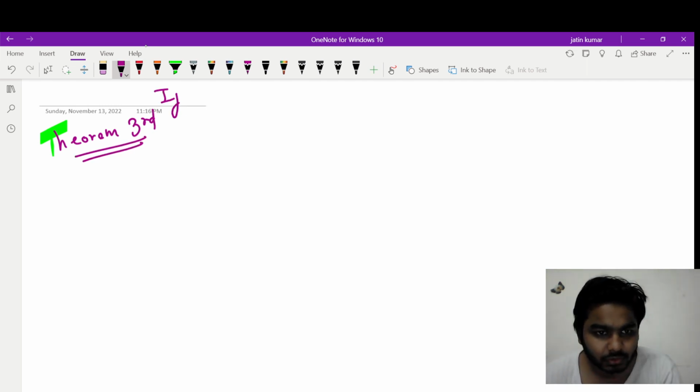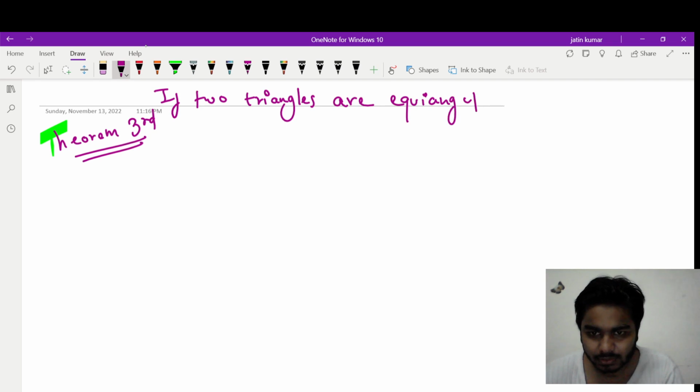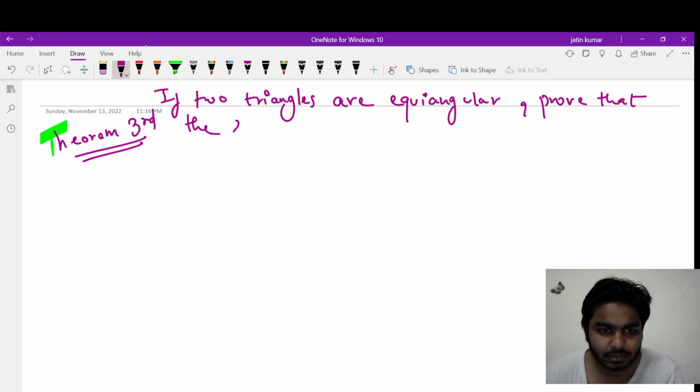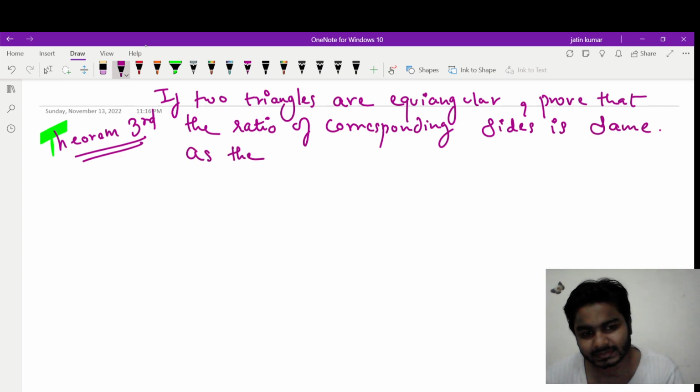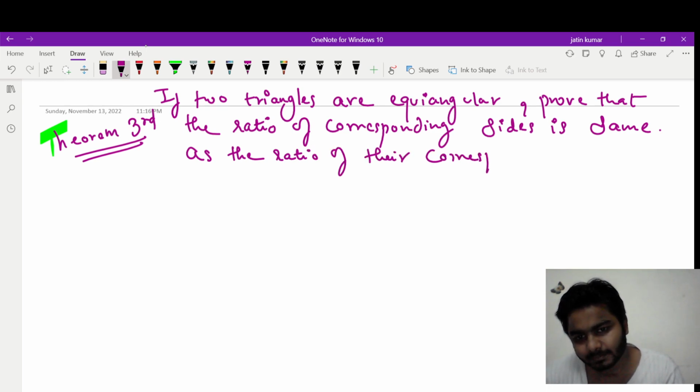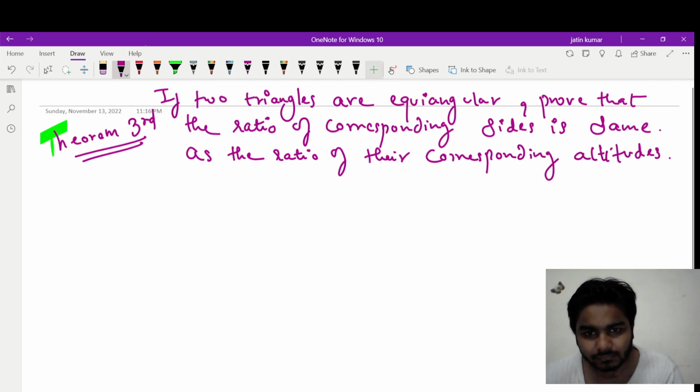If two triangles are equiangular, prove that the ratio of corresponding sides is same as the ratio of their corresponding altitudes, right?